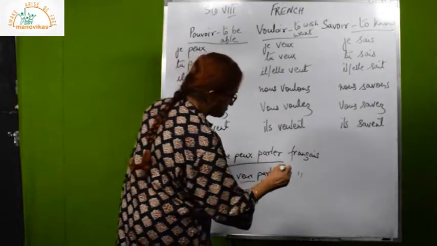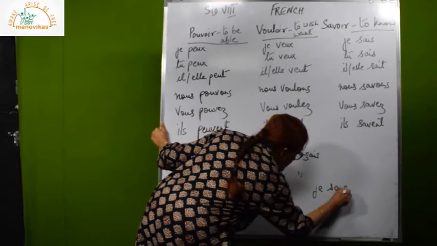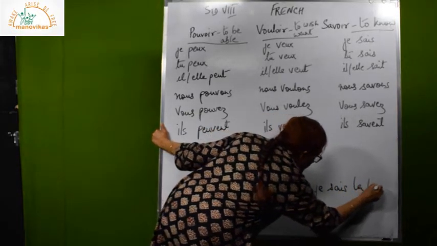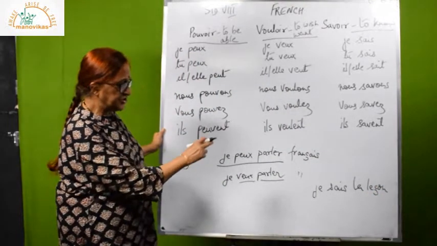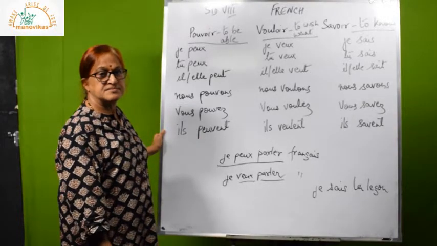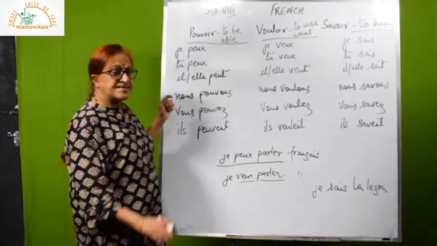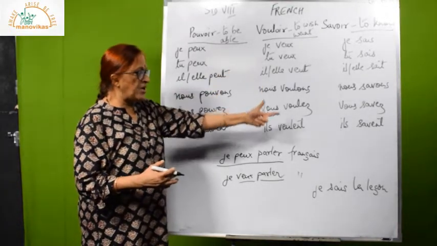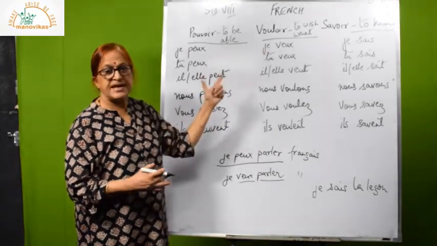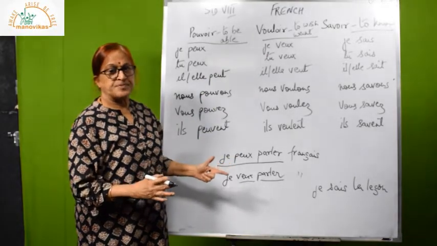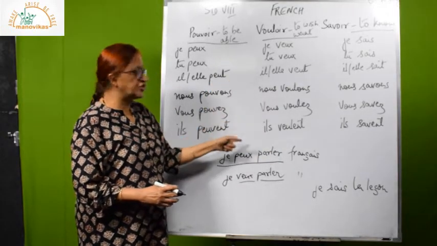Now suppose I say, je sais la leçon. What do I mean? Je sais la leçon. I know the lesson. I know the lesson. Followed? So, there's another verb coming. You first copy all this, then I will give you another verb which also means to know, but then I will explain the difference between those two. So copy this as for now, write down the English translation and learn the conjugation by heart.